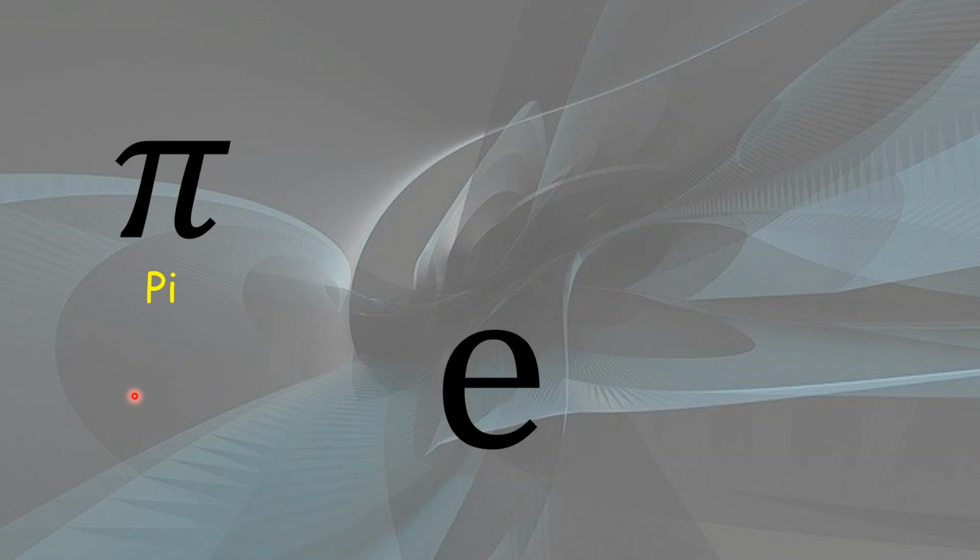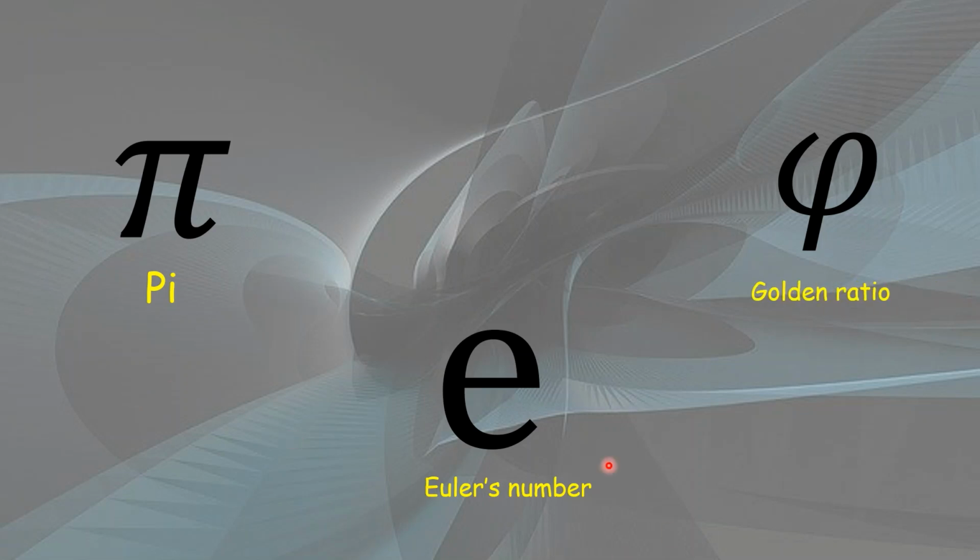The first one is your pi. Pi is a very famous number we use everywhere. The second one is your Euler's number, and the third one is your golden ratio. These three are the most famous examples of irrational numbers.